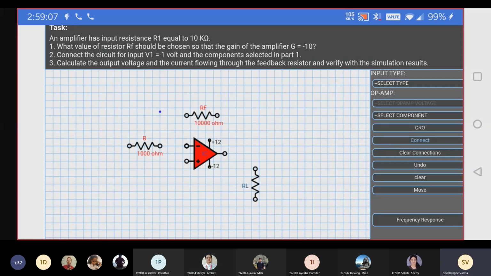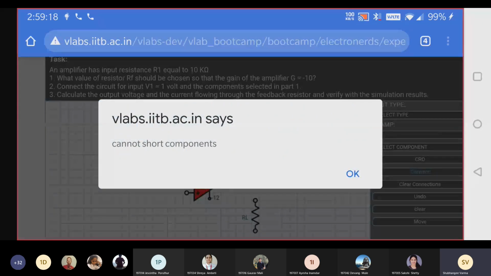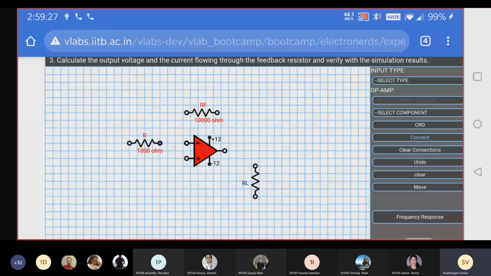So see how we are going to connect that blue dot. You should put it on the terminal of the component. So see here I am going to place it. If you double click on that component, you will get this error message, cannot short component. So you should click on the terminal node.